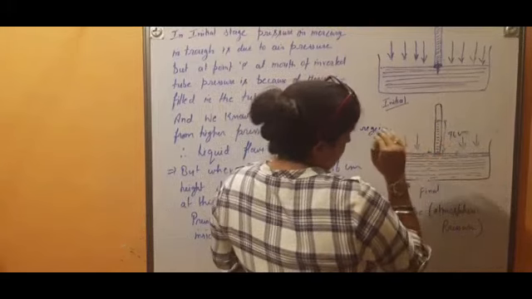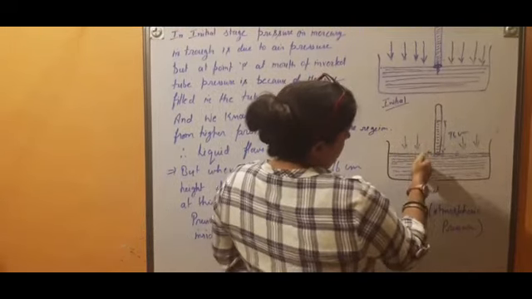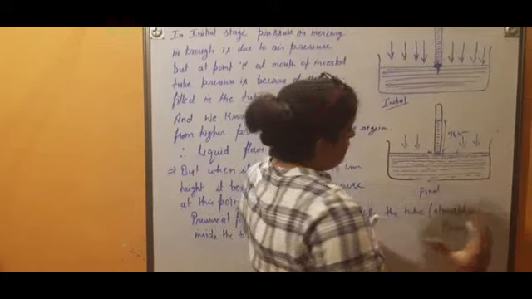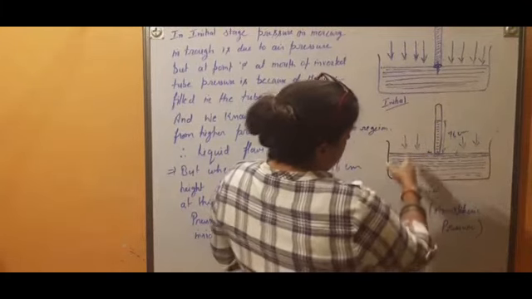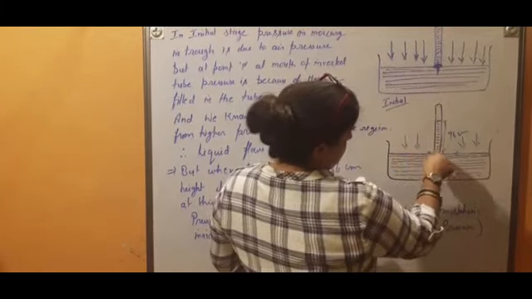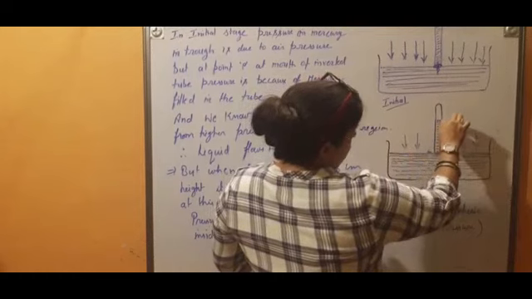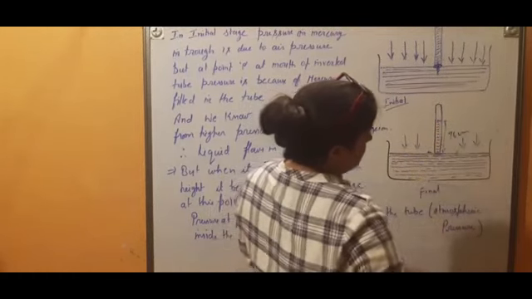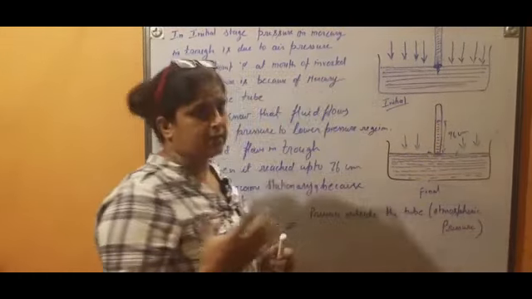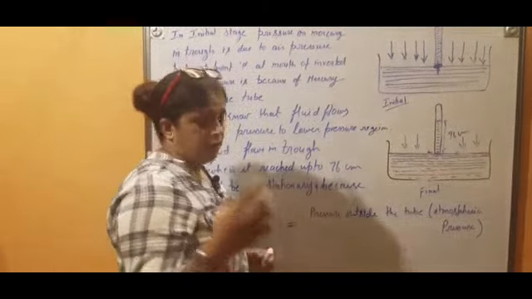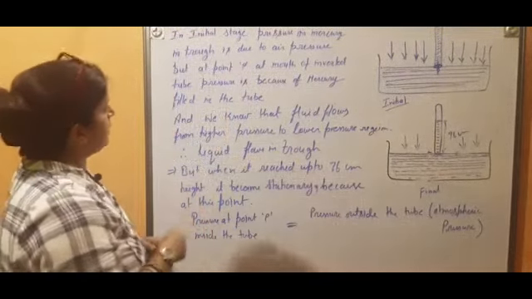It shows that the atmospheric pressure which we are facing on our body also is equal to this height of the mercury, that is 76 centimeter. That's why one atmospheric pressure is taken as 76 centimeter. If you want to note down, you just note down. See what I have written here.